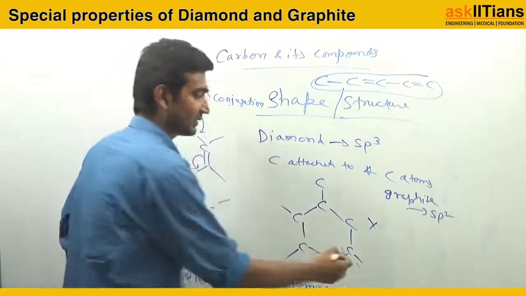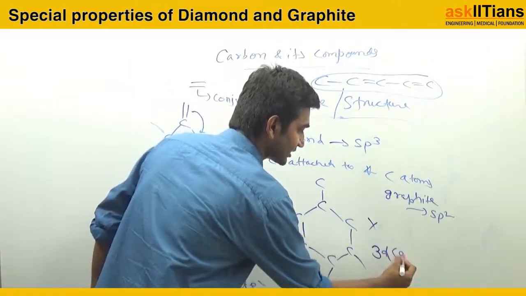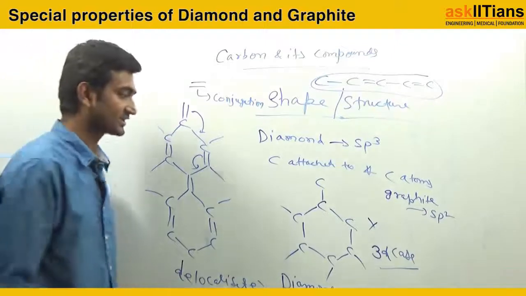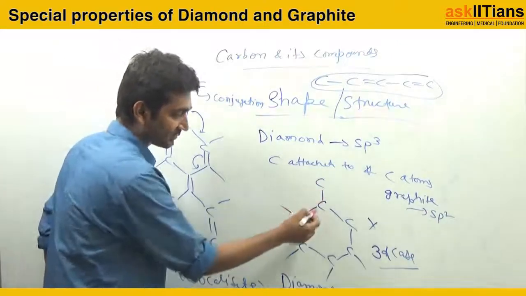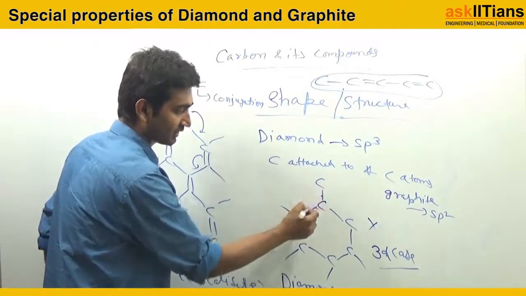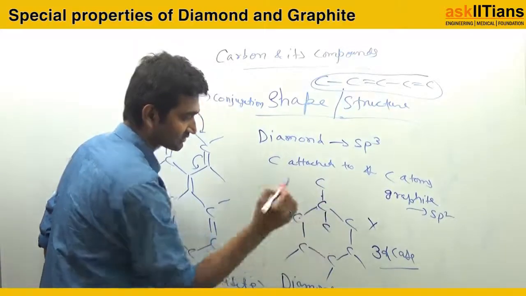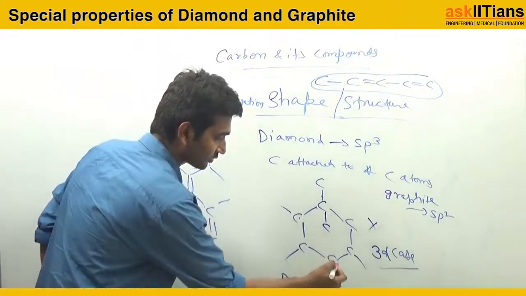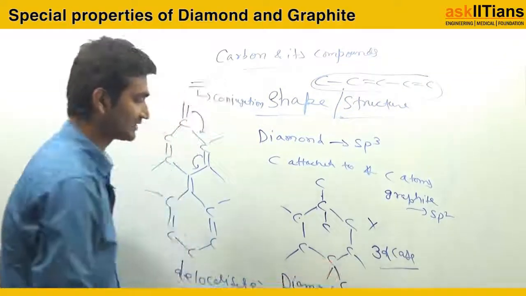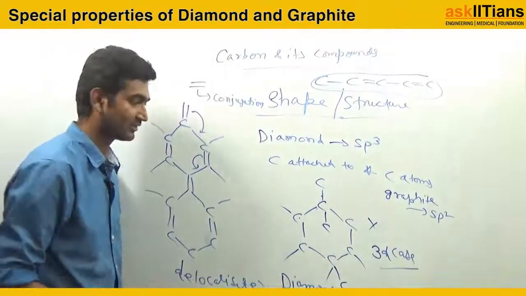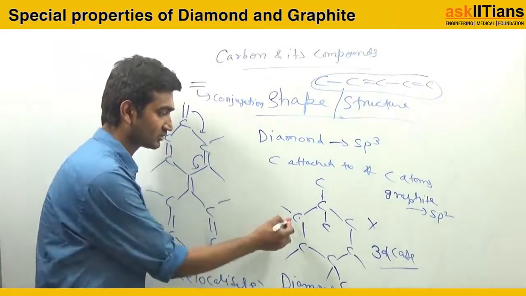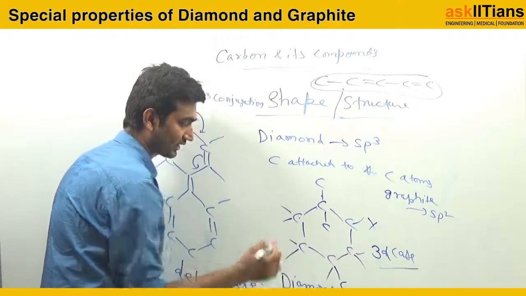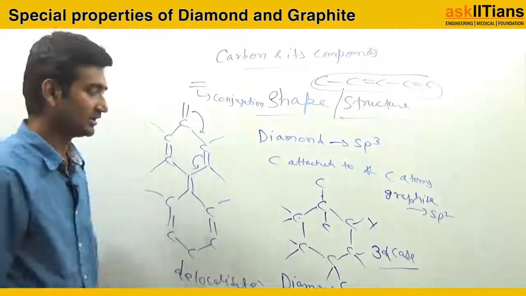Means this will be a 3-dimensional case. 3D means how? Suppose this carbon is attached to this and this, 1, 2, 3, and 4 more. Every carbon will be attached to 4 carbons in diamond.